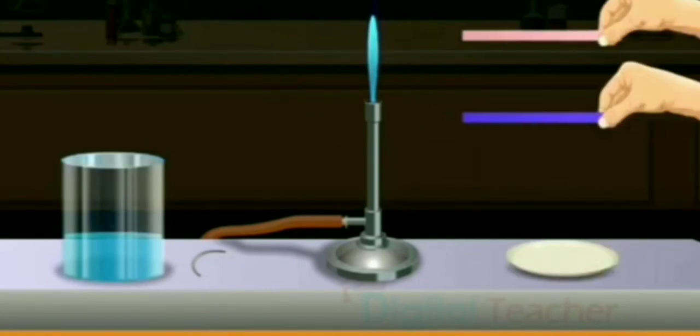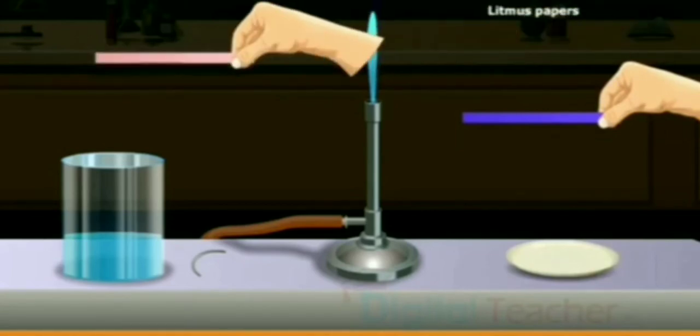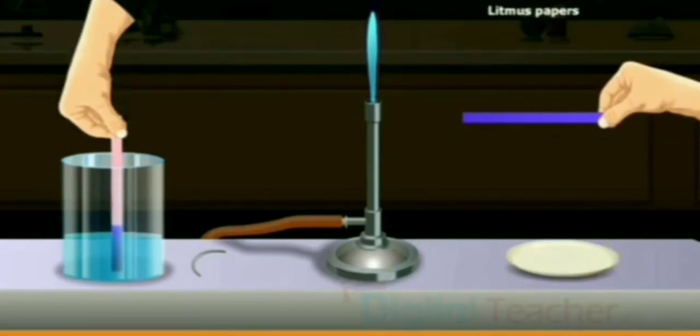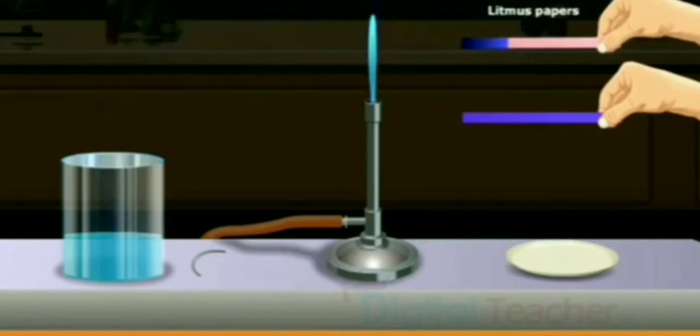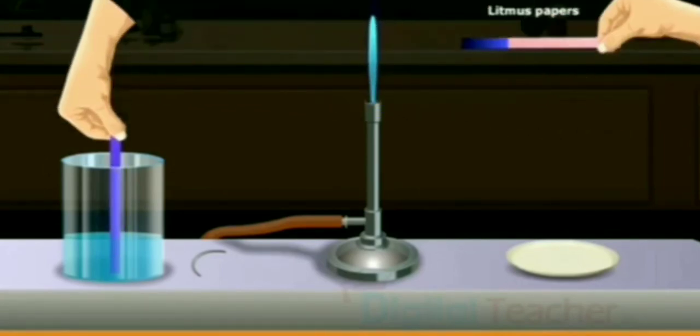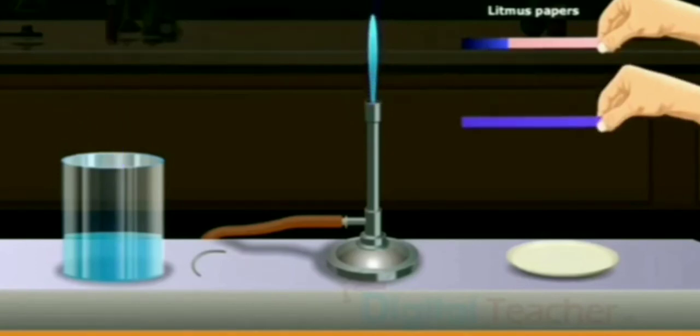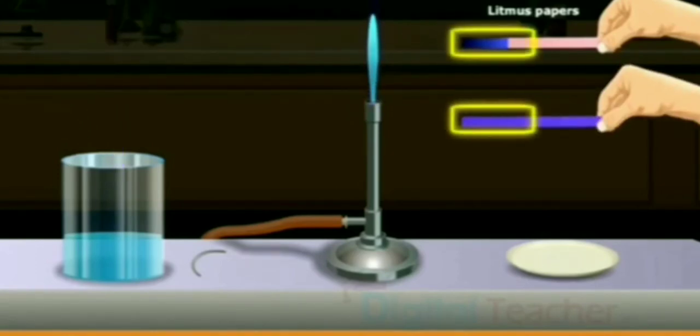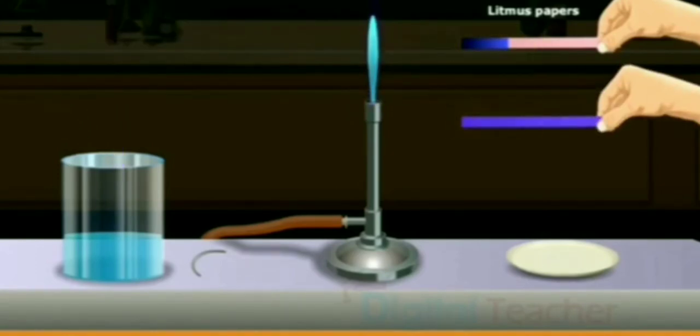So now, after mixing it, we are taking the litmus paper. We tested with the red litmus paper, and we came to know that red litmus is turning to blue. It indicates that this solution is a base, that is, magnesium oxide becomes magnesium hydroxide. It is a base, so metals are basic in nature.